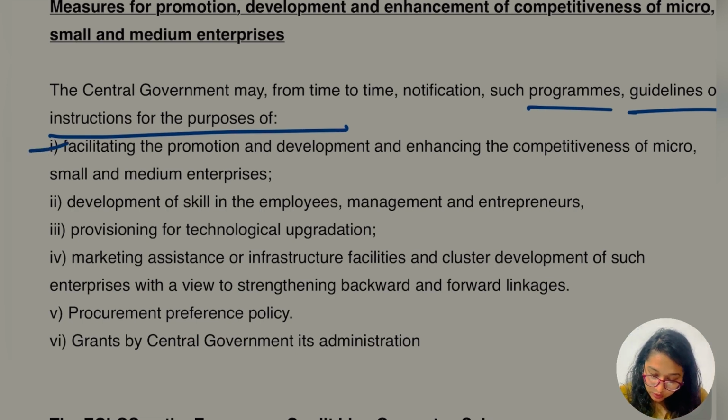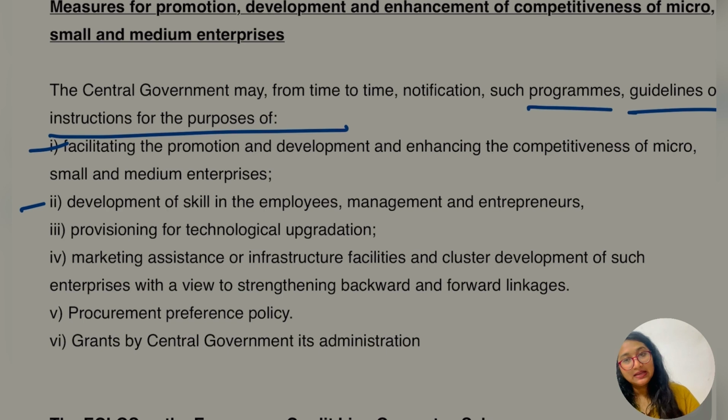To facilitate the promotion, yes, this part is done. Development of skill in the employee, management and the entrepreneur. For example, what are they saying? In the very first thing we learned, they were providing employment opportunity. But how are they going to provide that employment opportunity? They have to give training to be appointed. Once a person is appointed in the organization, what happens, proper training is given. Otherwise the person is unable to do things properly.